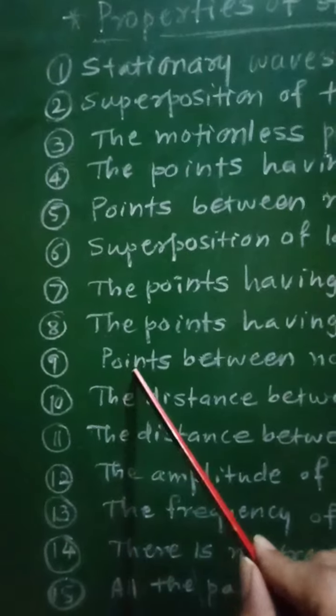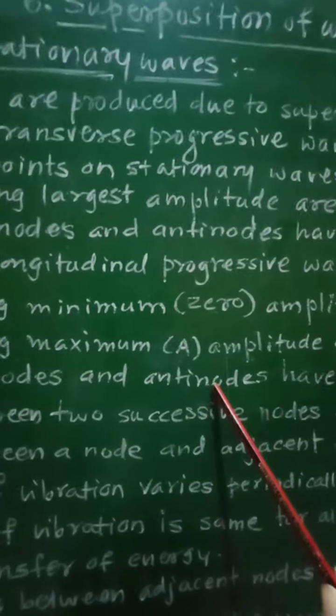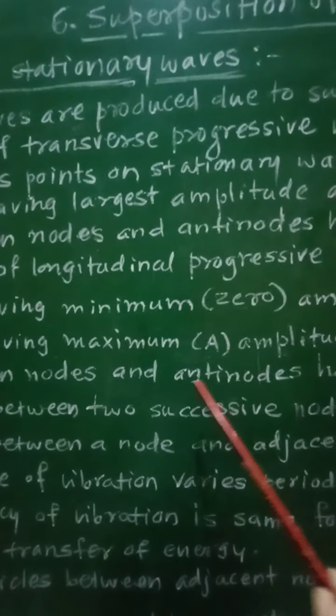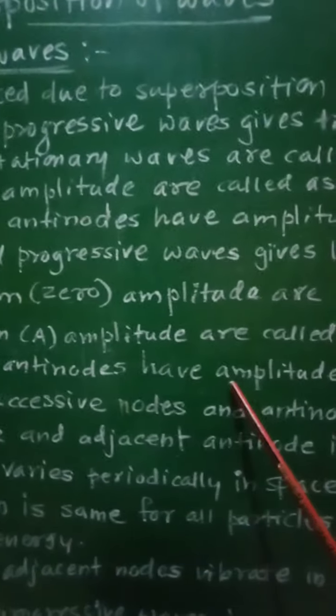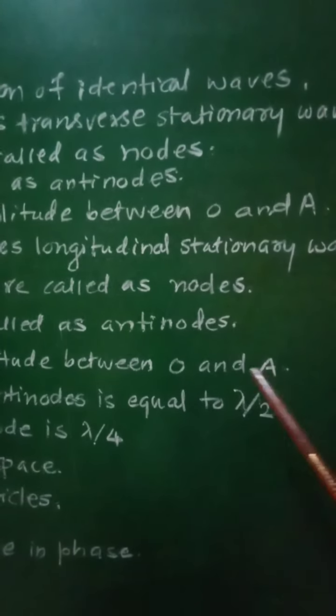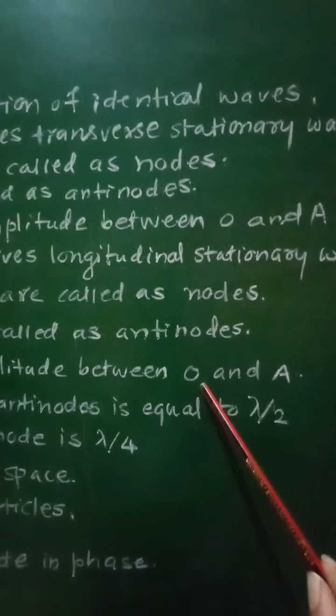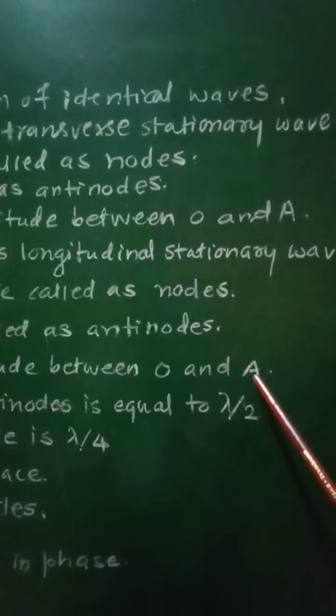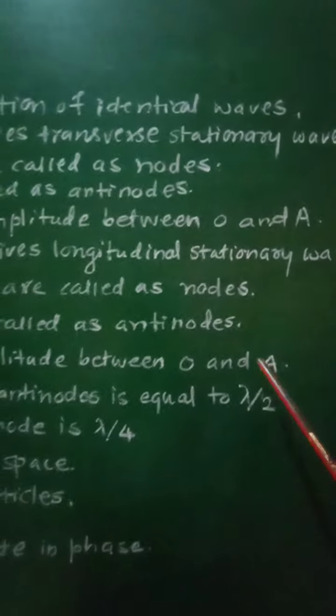Then ninth property, the points between nodes and antinodes have amplitude between 0 and A. That is, minimum amplitude will be 0, maximum amplitude will be A.